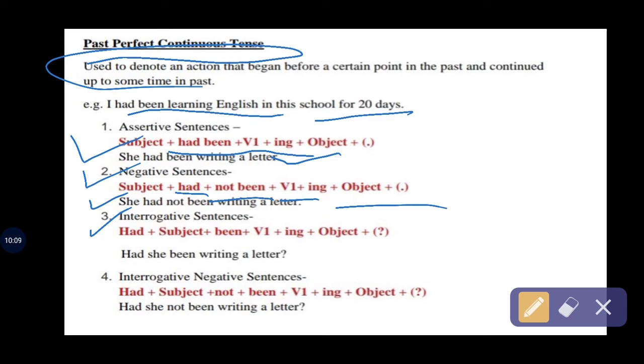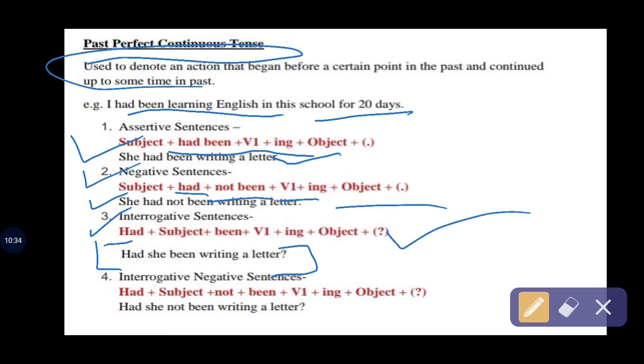In this, had plus subject plus been plus verb's first form plus ing plus object. Look at the example. It looks the same as the rule.